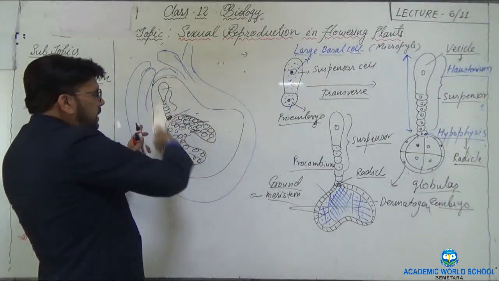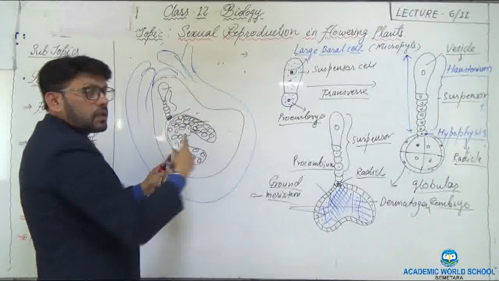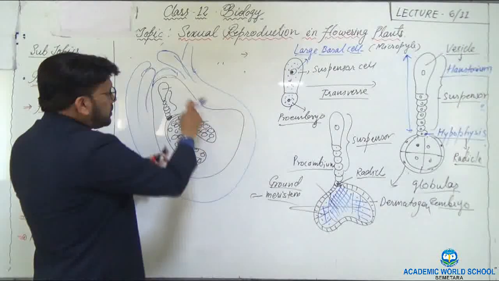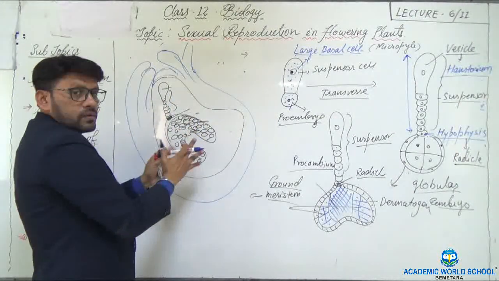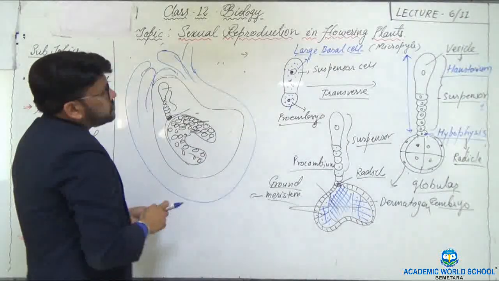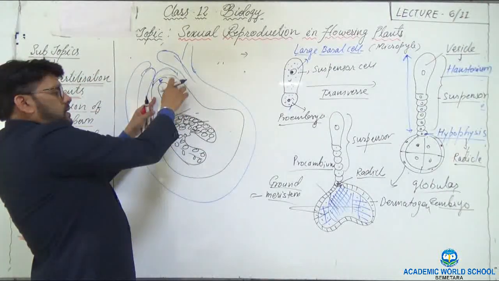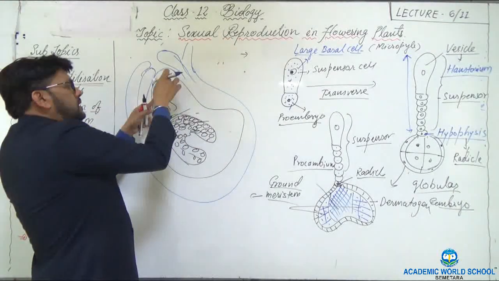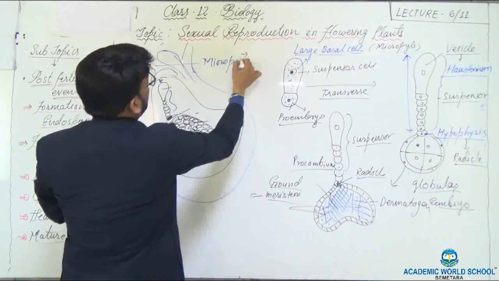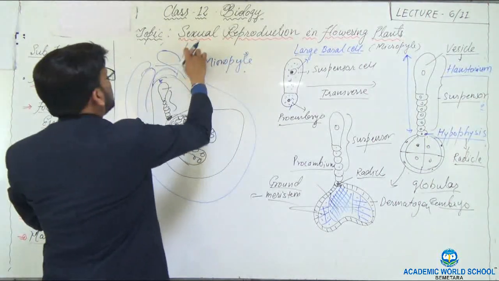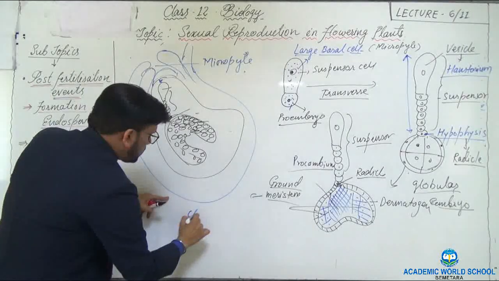Inside this ovule there is an embryo sac. This embryo sac ultimately converts into the cotyledon. So this is the structure of the cotyledon or the mature embryo. Yes. So the suspensor cell lies towards the micropyle and this is towards the chalaza.